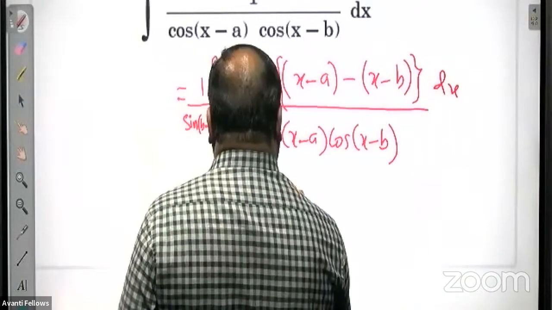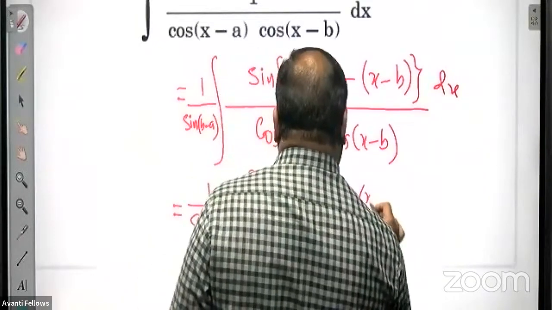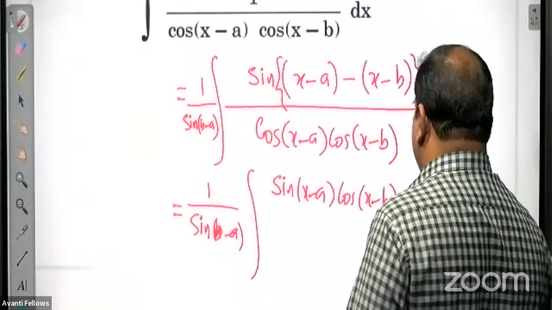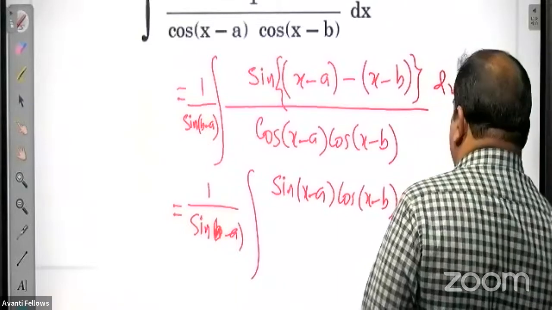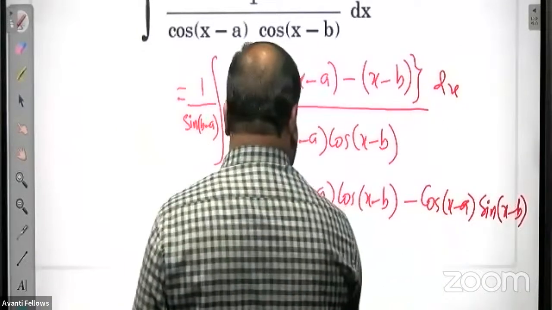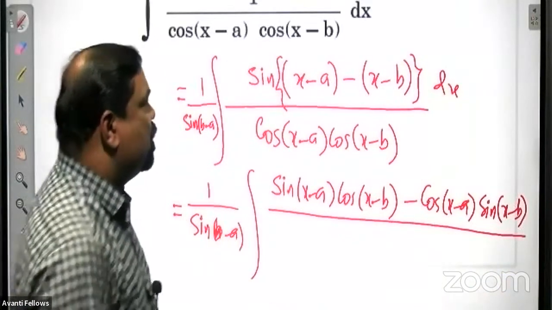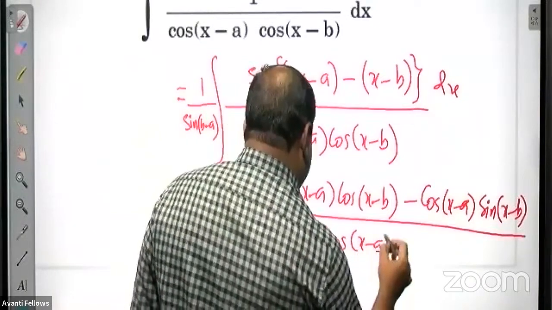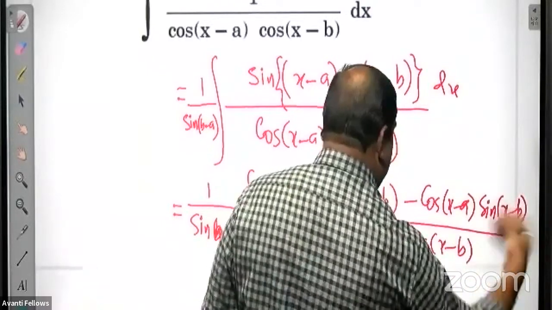So sin(a minus b) is sin a cos b minus cos a sin b. Yeah, sin x cos y minus cos x sin y, divided by cos(x minus a) into cos(x minus b) into dx.